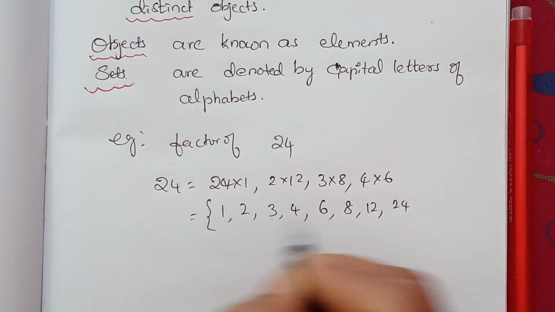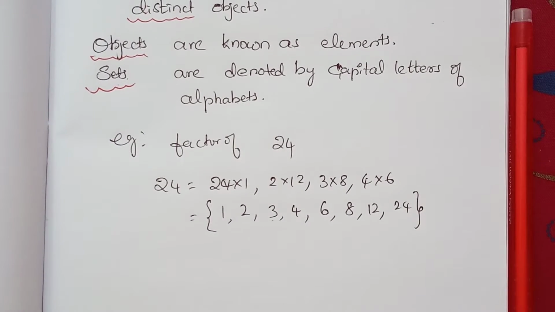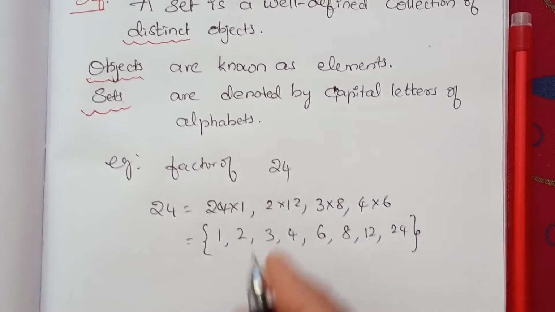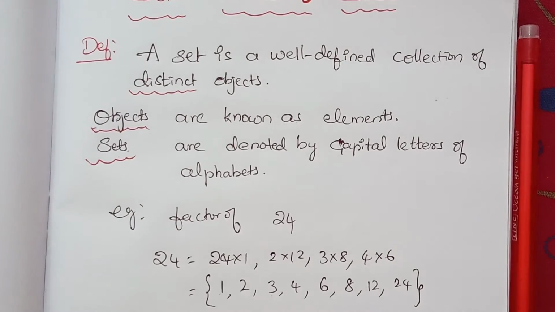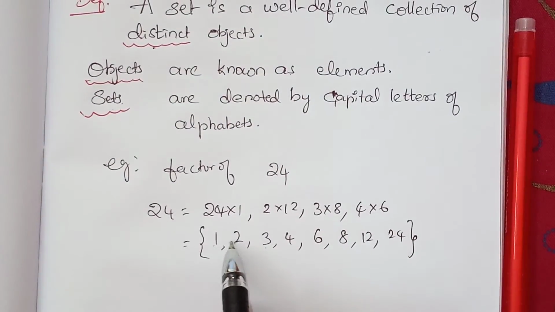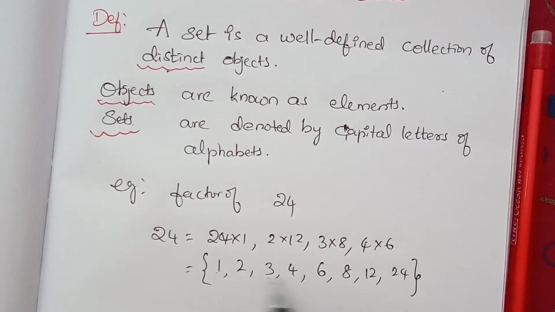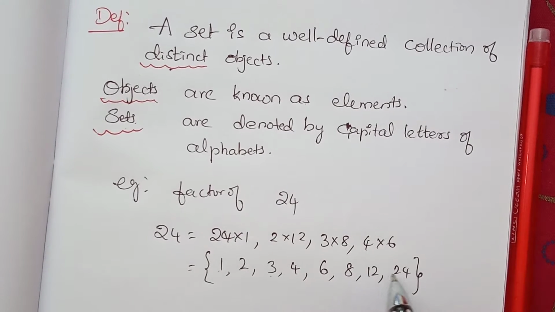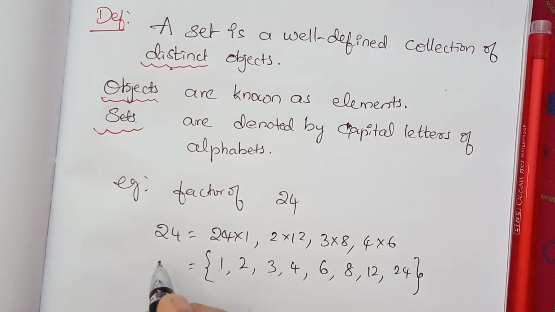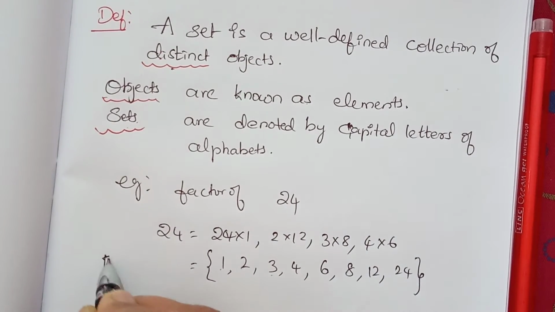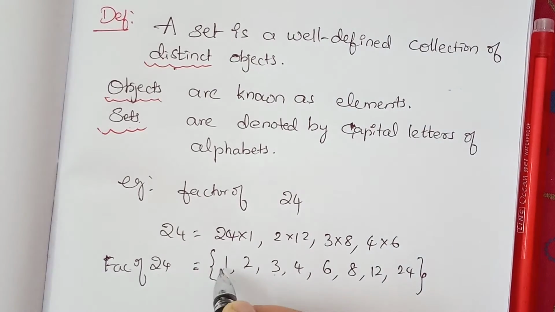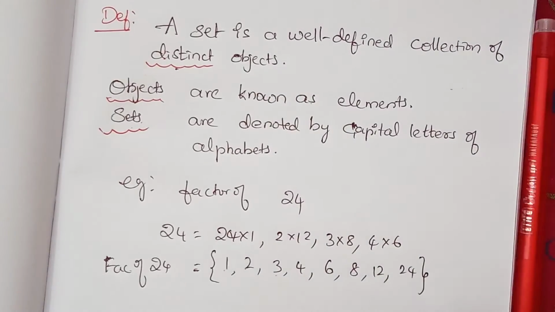If I put them in brackets, then this is called a set. And these all are different. That is called distinct objects. What are objects? These, 1, 2, 3, 4, 6, 8, 12, 24, the factors, are the objects of the set. Factors of 24 are 1, 2, 3, 4, 6, 8, 12, 24.